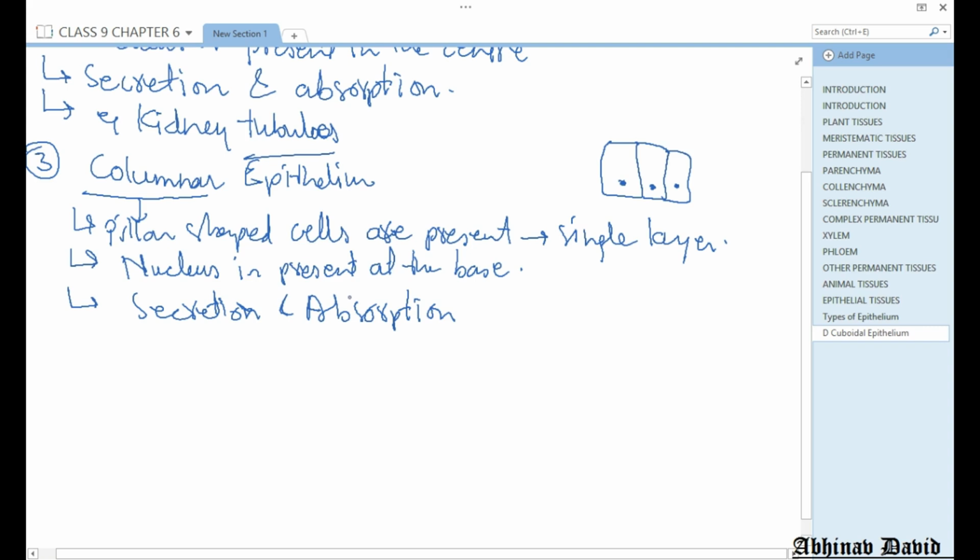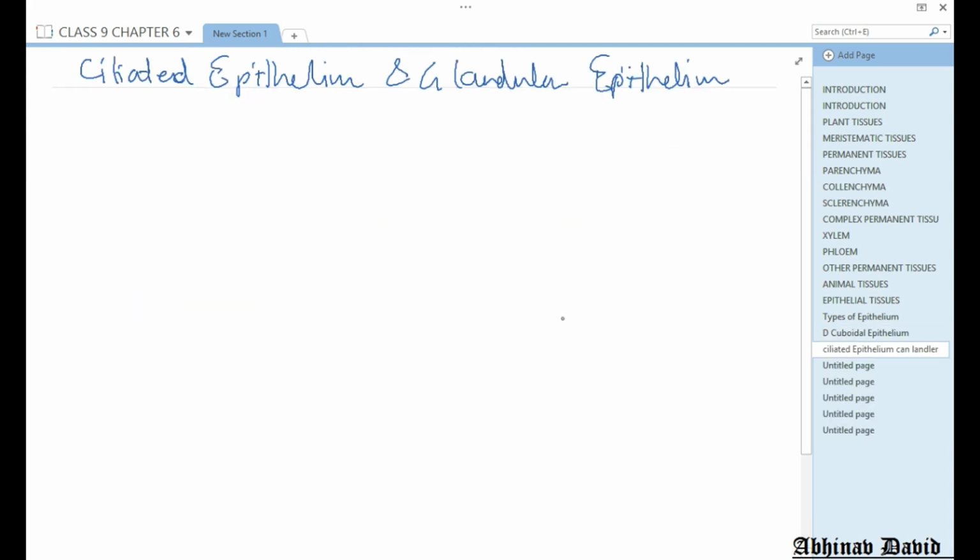Now let us talk about compound epithelium. Before we go into compound epithelium, let us discuss two more epithelia which are given in your book. Number one is ciliated epithelium and the other one is glandular epithelium. You must be thinking I have not given them in your classification, so where have they come from?